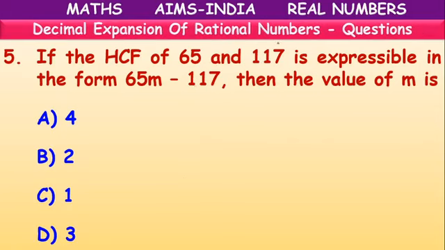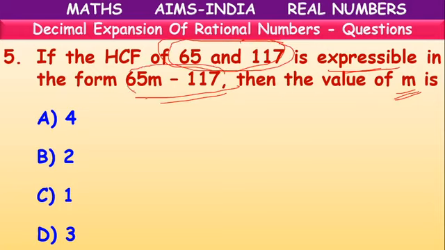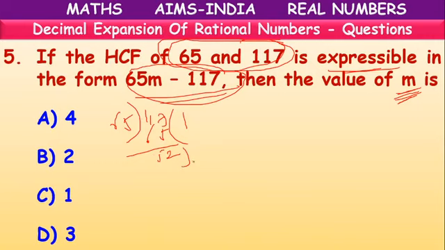Next. If the HCF of these two numbers is expressible in the form given, then what is the value of m? First, we have to find the HCF value, which is equal to this. Then from that we have to find the m value. How to find HCF? We divide the bigger number by the least number. 65 ones are 65, 2, 52 will come.